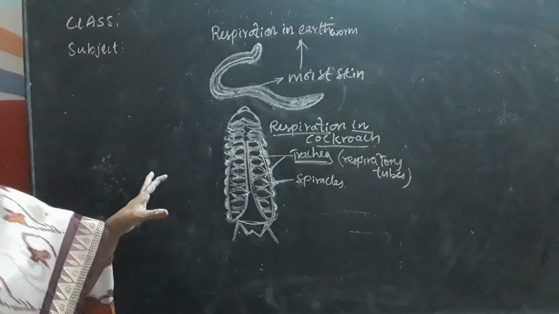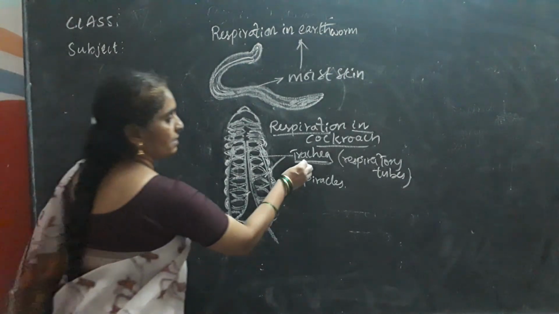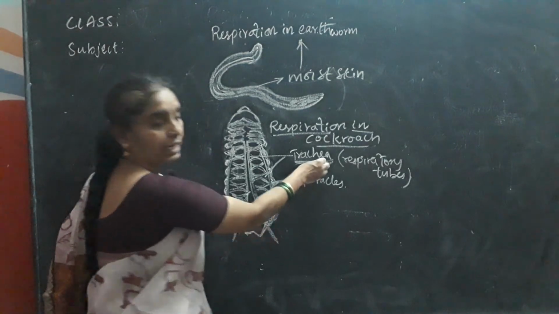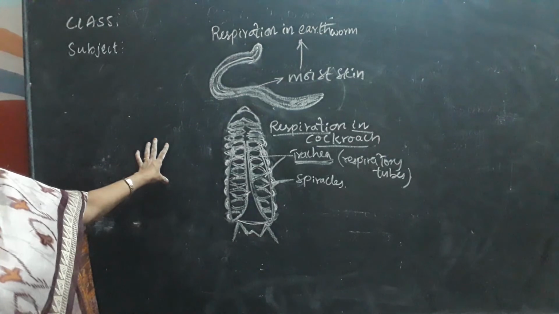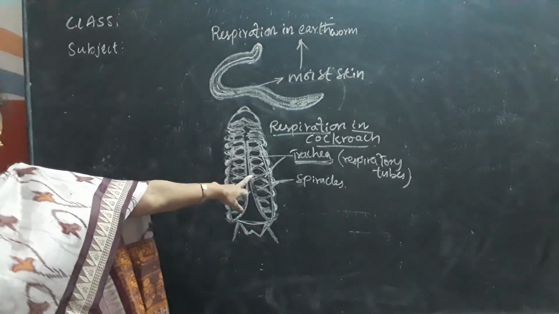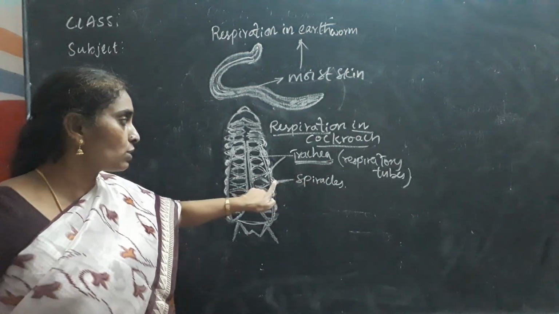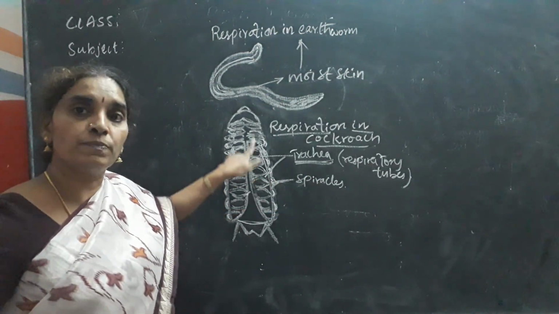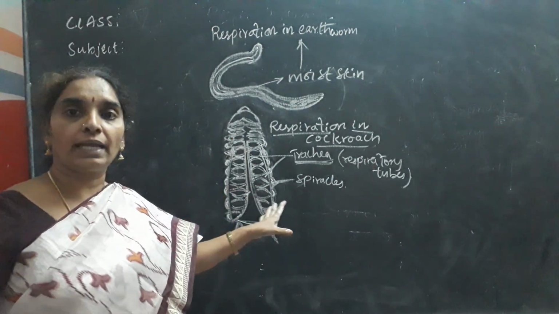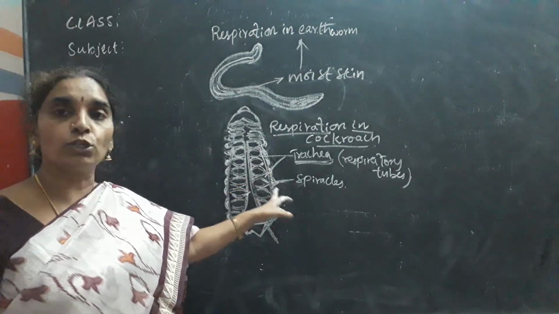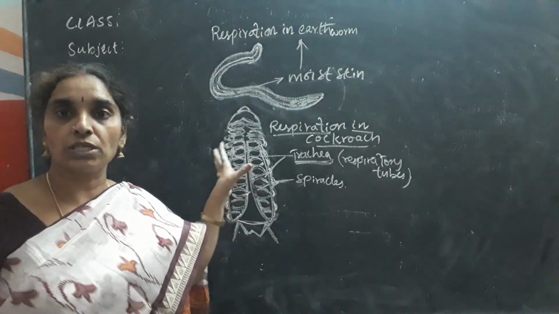Once again I repeat, the network of respiratory tubes in the cockroach is called tracheal tubes or trachea. This trachea takes in oxygen from the spiracles. That is, atmospheric oxygen enters through the spiracles, passes through the tracheal tubes, and reaches the entire body. Again, the carbon dioxide comes out through the tracheal tubes and out of the body from the spiracles. So this is how respiration in cockroach takes place.